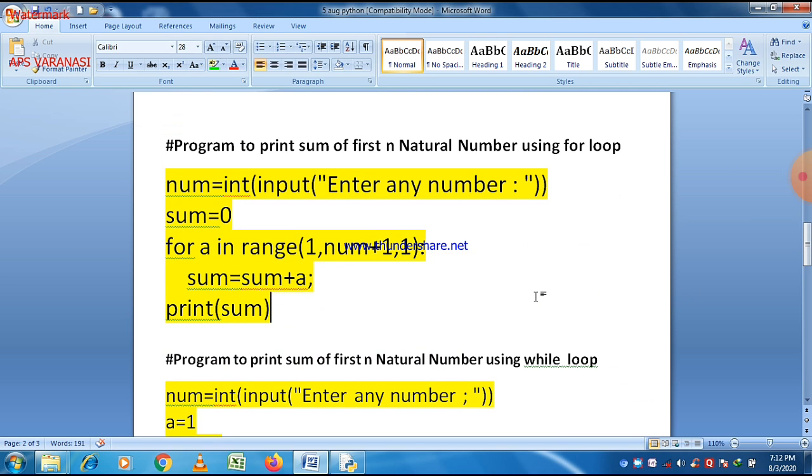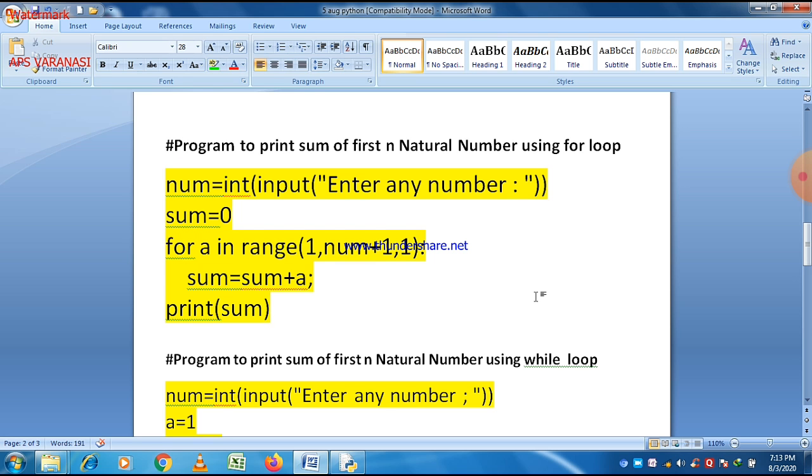Now this is the second program, and you can easily see that first this program is made using for loop and then using while loop. It is a program to print the sum of the first n natural numbers using for loop. If you put n is equal to 10, then the sum will be printed from 1 to 10. It means 1 plus 2 plus 3 plus 4 plus 5 plus 6 plus 7 plus 8 plus 9 plus 10.